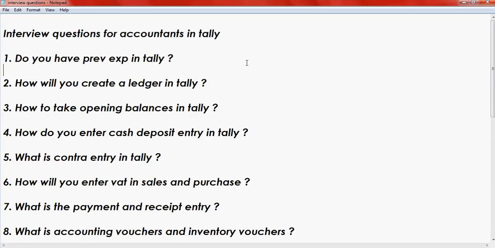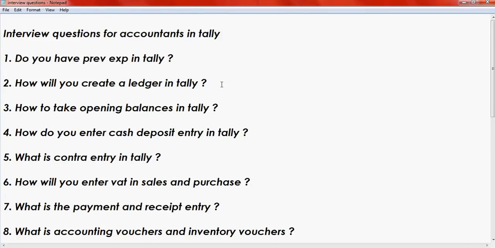If you have any experience in Tally in previous company, just explain about that company and what you have done in that company. The next question is, if you... the first question, do you have experience in Tally? If the person doesn't have the experience, better to learn Tally operations through my videos and then do trials in your computer and prepare for interview. The second question is, how will you create a ledger?